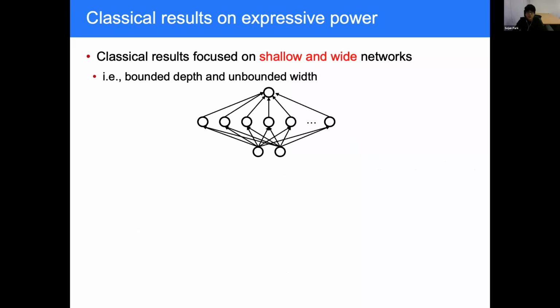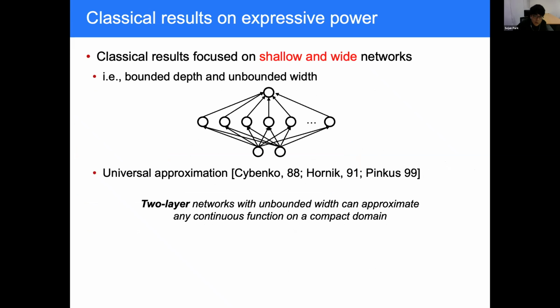The classical results on characterizing the minimum size of networks focused on shallow and wide networks, which have bounded depth and arbitrary number of neurons in hidden layers. For example, the classical universal approximation theorem shows that the minimum depth required for approximating arbitrary continuous function on a compact domain is exactly 2. And this result naturally indicates that two-layer networks can memorize any finite set of input-label pairs.